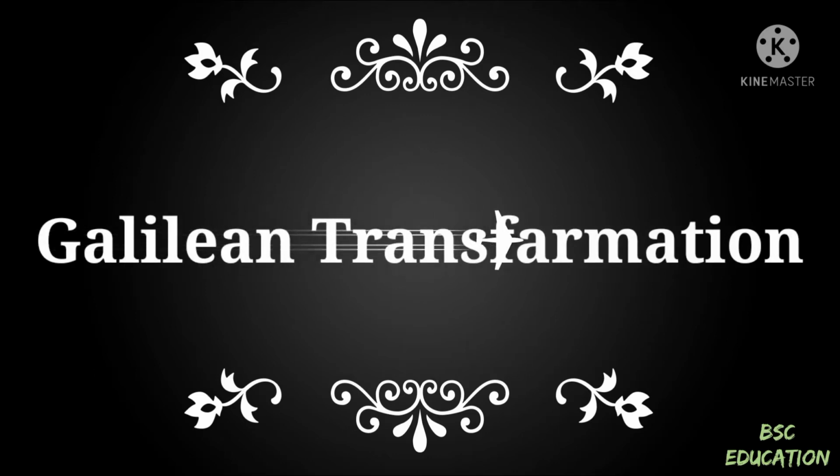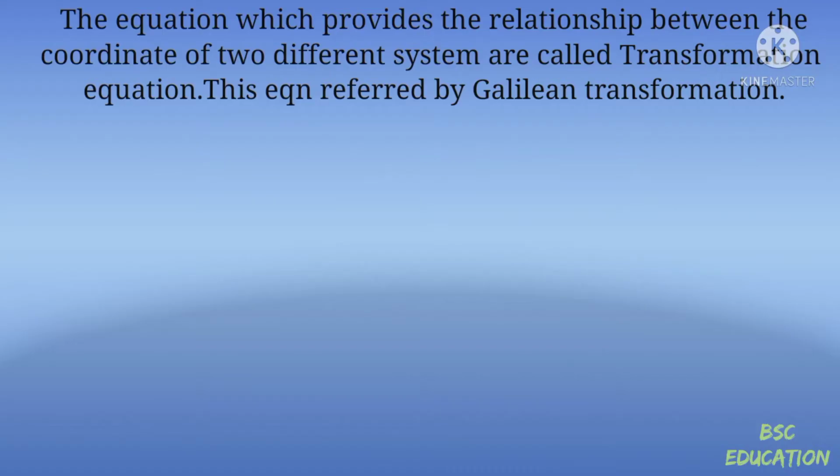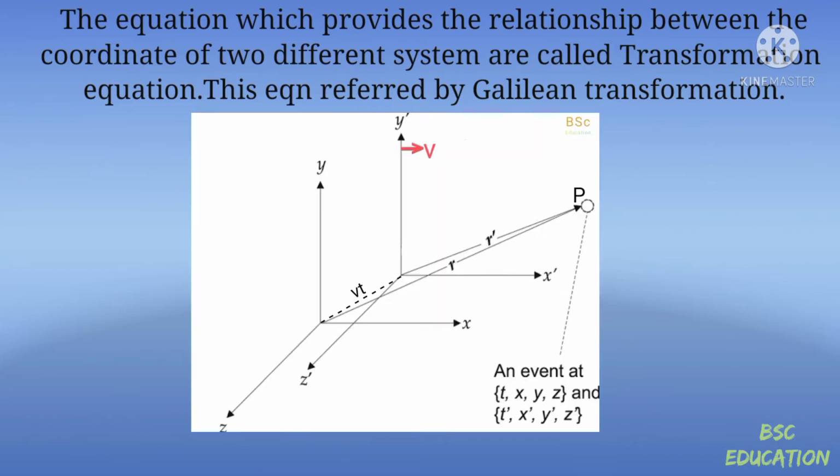Today we will learn about the Galilean transformation. The equations which provide the relationship between the coordinates of two different systems are called transformation equations. These equations are referred to as the Galilean transformation.